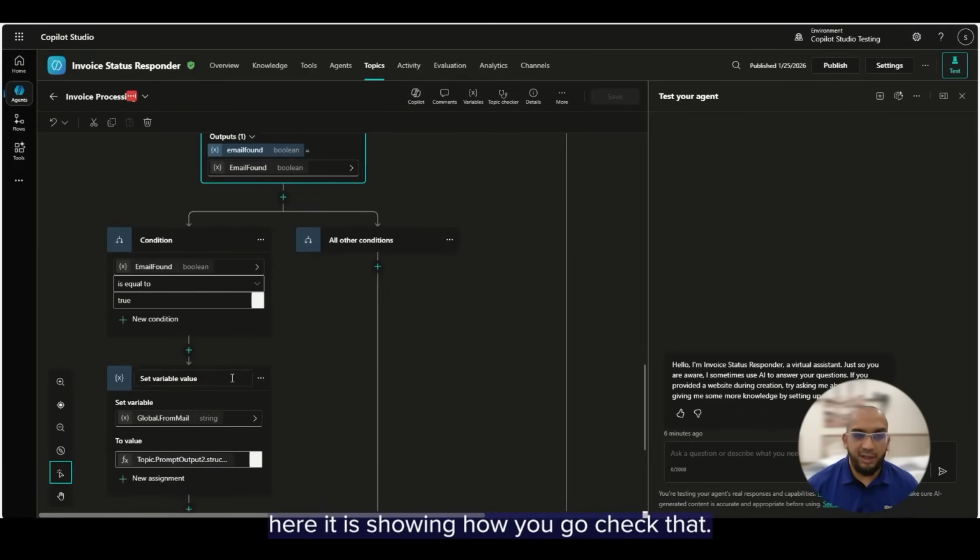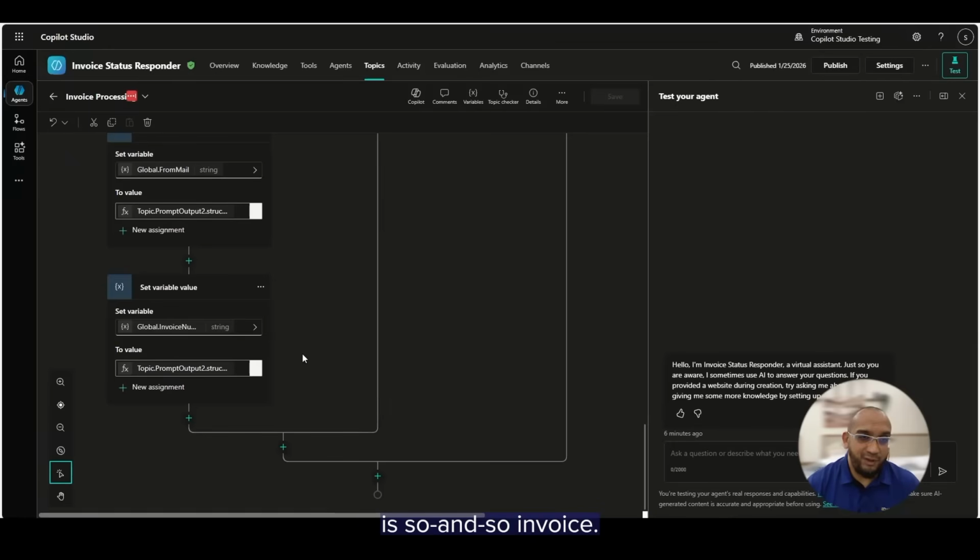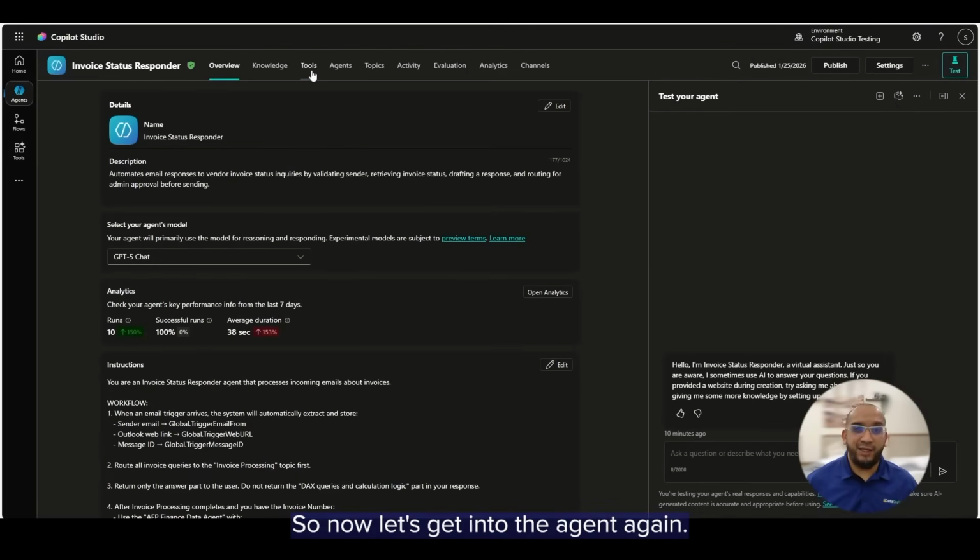But in our scenario here, it is showing how you go check that. And once that's checked, it has checked that what the vendor is asking for is so-and-so invoice, and we have verified that. So now let's get into the agentic AI.